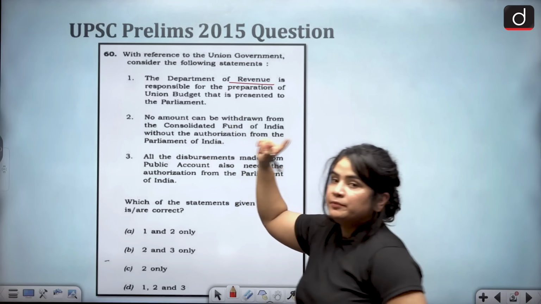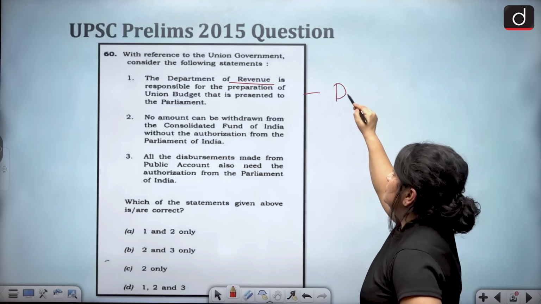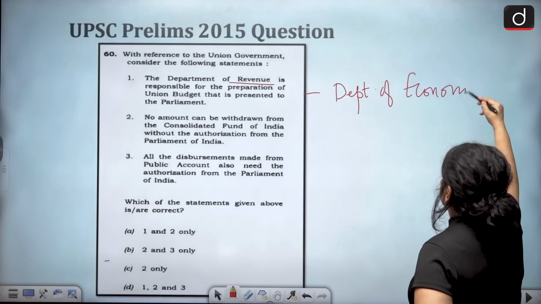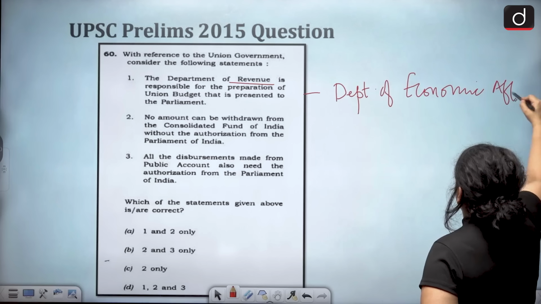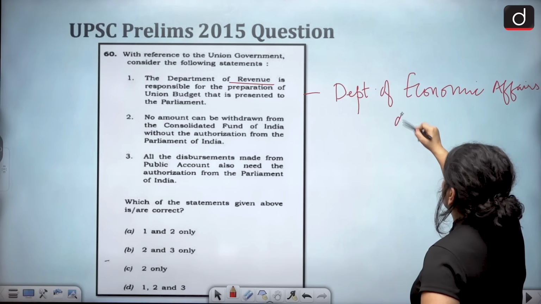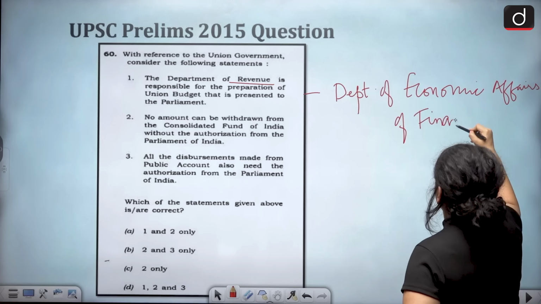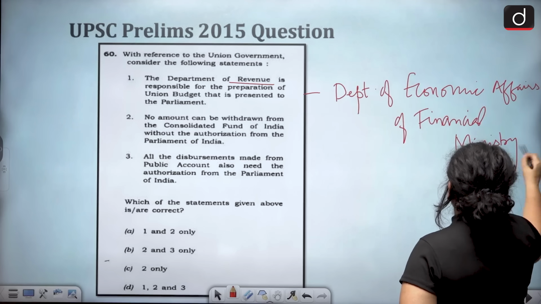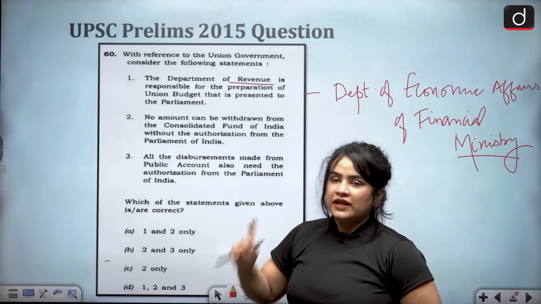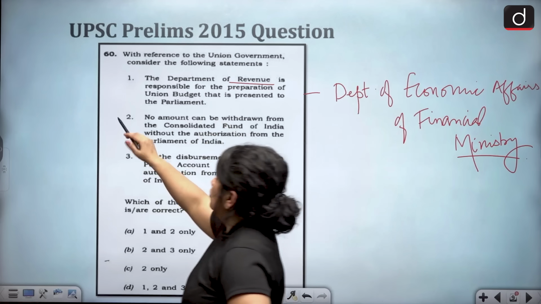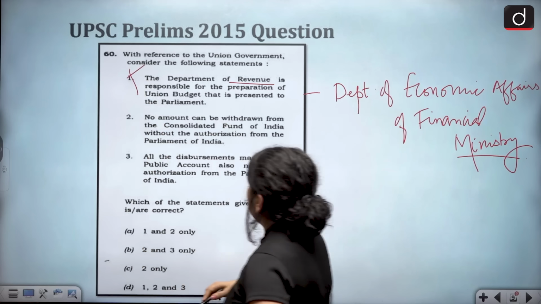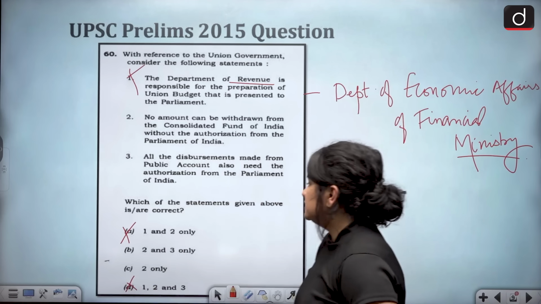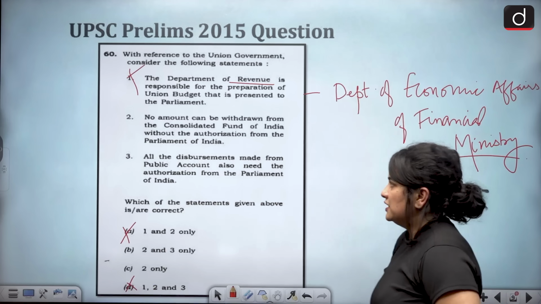However, it is not the Department of Revenue, but the Department of Economic Affairs belonging to the Financial Ministry. That is actually the nodal body that is responsible for the preparation of the budget. And therefore, we can eliminate statement 1, which by default eliminates option A and D for us.